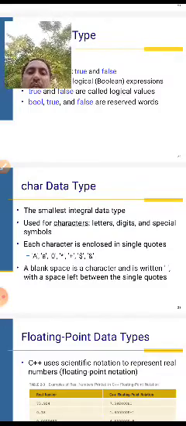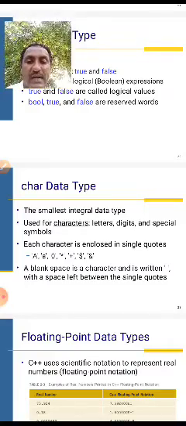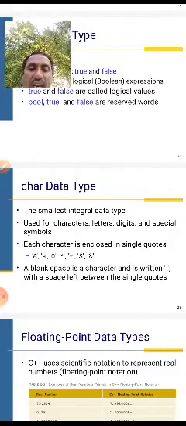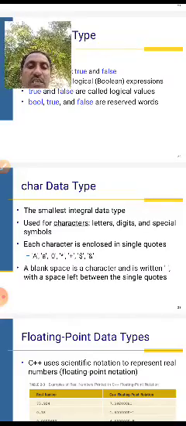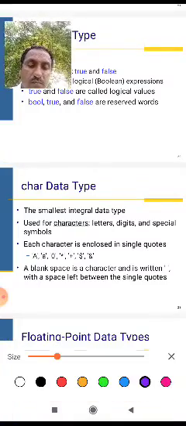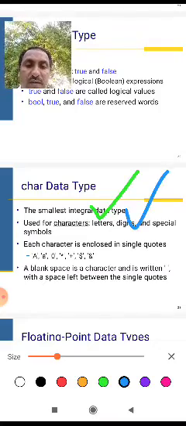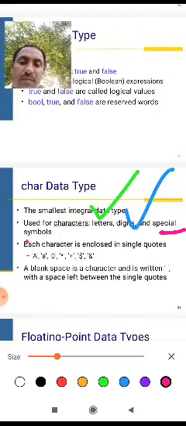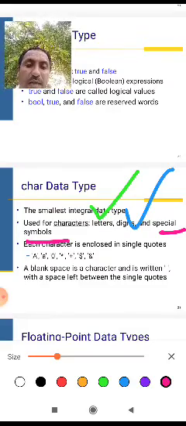The char data type is the smallest integer data type, used for characters. A character is letters, digits, and special symbols. Characters are letters, digits, special symbols. Okay, right. Next.